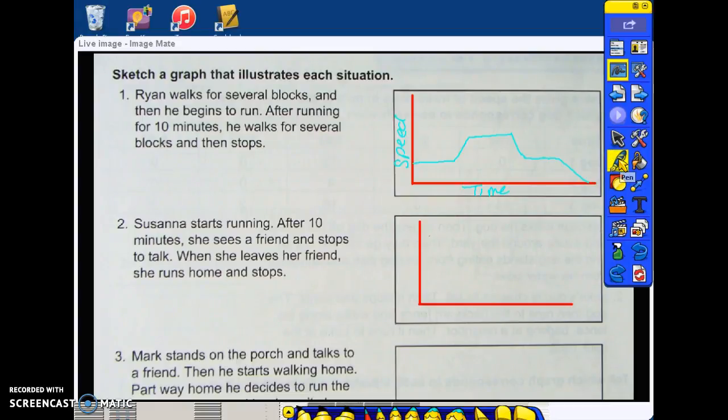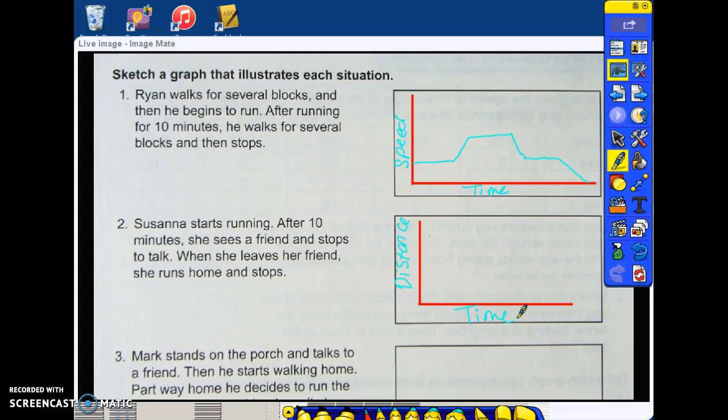All right, number 2. Susanna starts running. After 10 minutes, she sees a friend and stops to talk. When she leaves her friend, she runs home and stops. So, this time, because she's going back home, we're going to do the distance over time. So her distance is the dependent, time is independent.